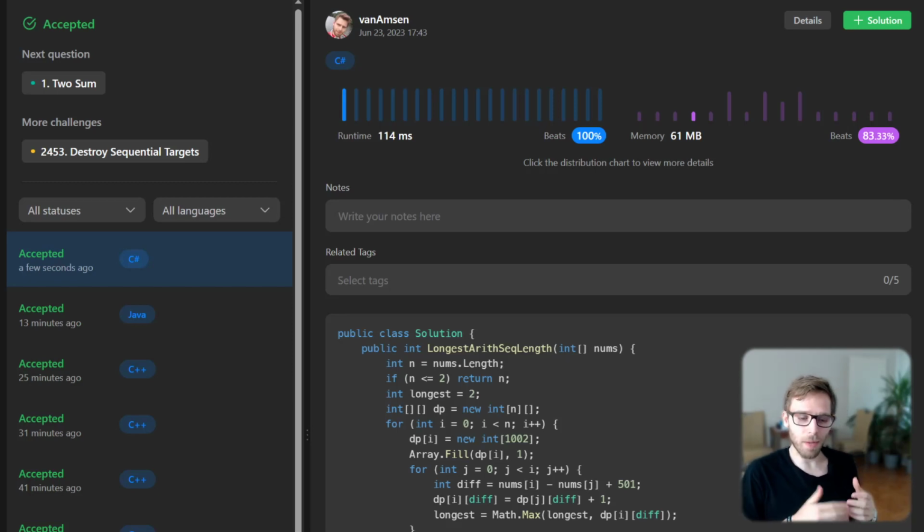Then we update the maximum length of the arithmetic sequence that can end with this particular difference. We continue this process for all pairs of numbers, always updating the max length in the corresponding dp array. In the end, we return the max length found during this process.